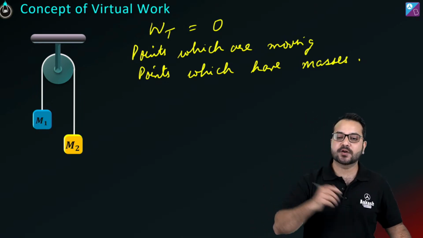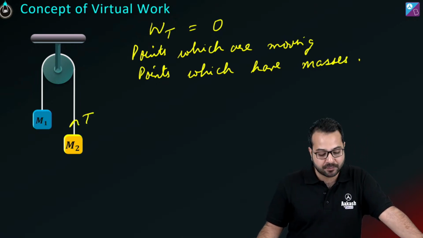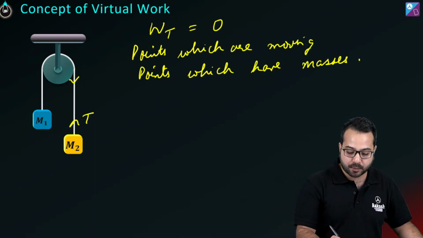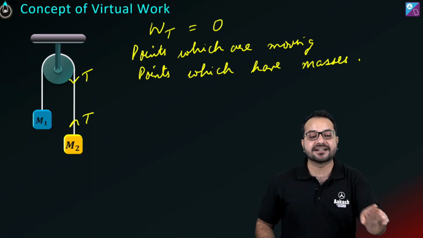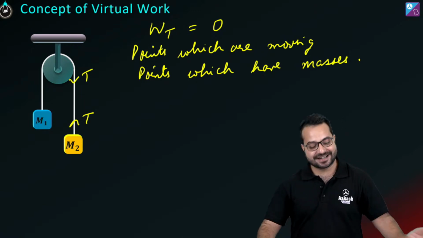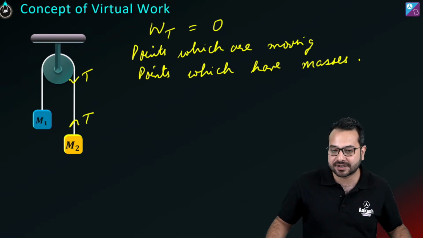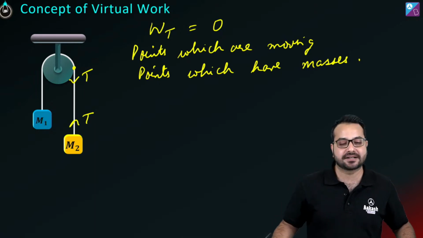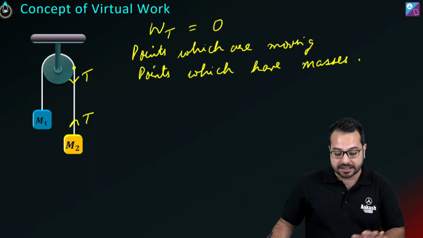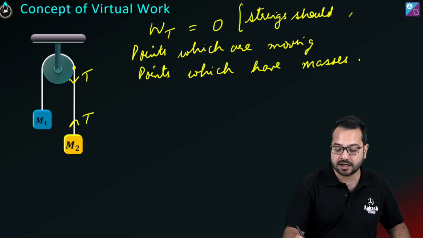Okay. So what we're going to assume is that on this block M2 there'll be a tension T. On this pulley there is going to be a tension T. Tension, yes, not table tennis. We are not playing table tennis, we are playing tension. It is also called TT. So on this block M2 there's going to be a tension in the upward direction. On this point on the pulley there's going to be tension in the downward direction. Now note the assumption carefully here: strings should be massless.